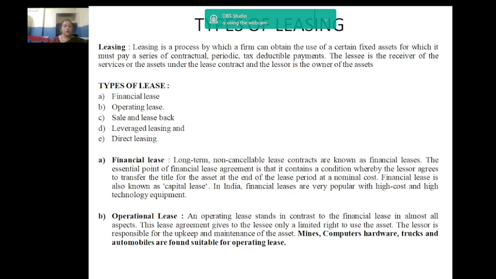Next, we see operating lease. An operating lease is a contract that permits the use of an asset without transferring the ownership right of said asset. Operating lease is an agreement which gives a right to use assets but does not give the right of ownership of an asset. Leased assets and liabilities related to leased assets are not included in the company's balance sheet. Therefore, the operating lease is considered as off-balance sheet leasing. Examples of this are aircraft, real estate, vehicles, or any heavy machinery.